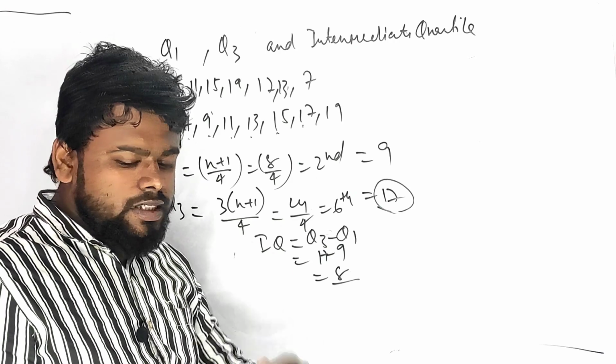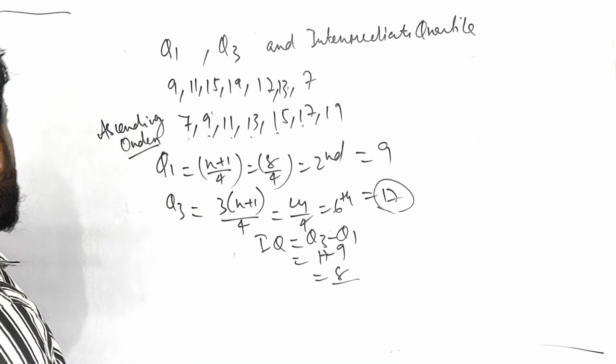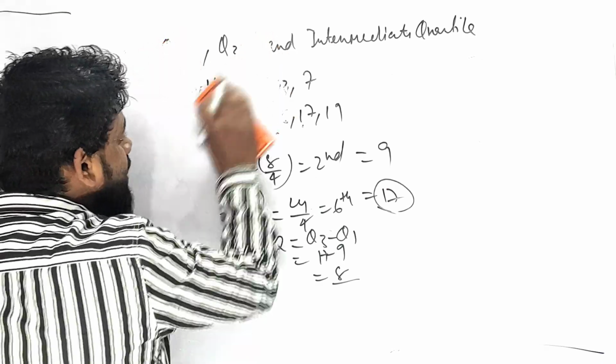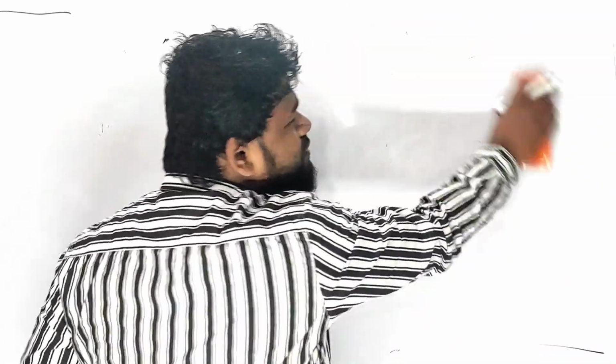But now the people will be saying, sir, how can we find it out in case of the graphical part? How will you do it in a graph? In a graph it is also very easy, like median. I will be talking about the graph later on. Please go through it. If you are having any kind of issues, comment there or ask me to make a video on quartile. It is very easy. You people can do it. Nothing more is there.